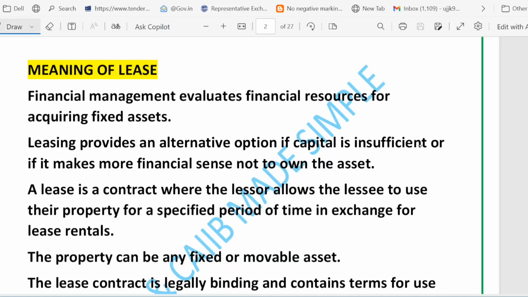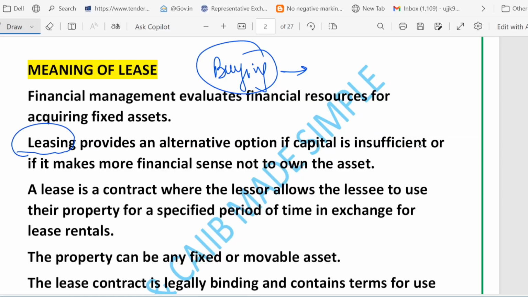You know what happens when a business needs things like a machine, vehicle, or building, it must decide how to get them. Right? So one way is buying. But sometimes a business doesn't have enough money, or it is smarter not to own something. That is where leasing comes into the picture, right?